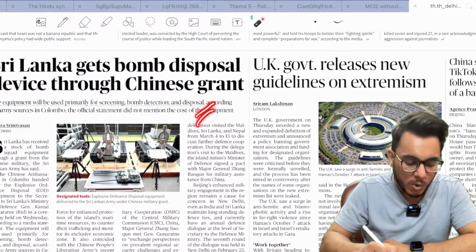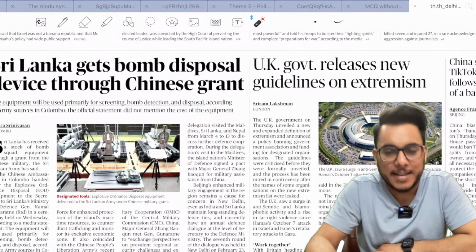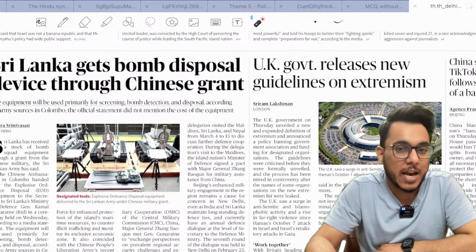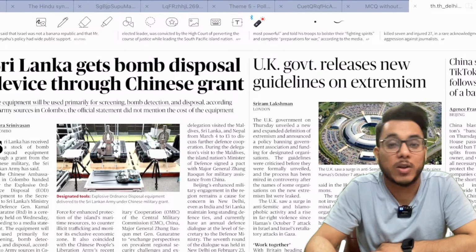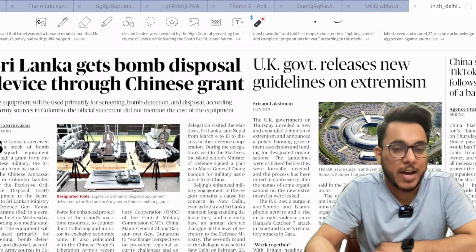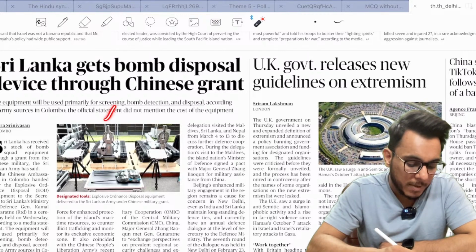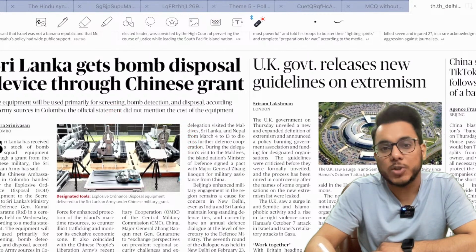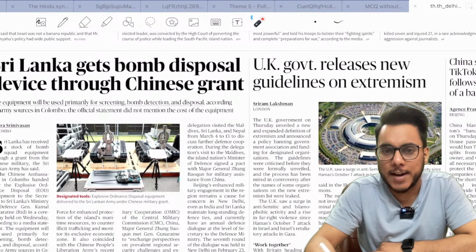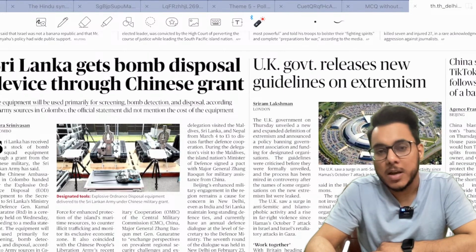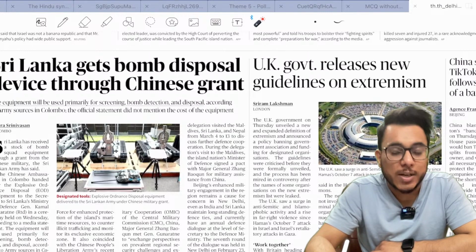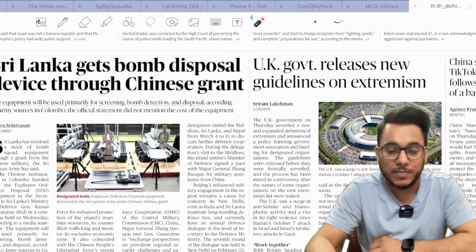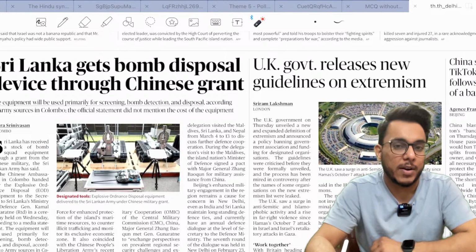Sri Lanka gets a bomb disposal device through a Chinese grant. We have seen that China is investing heavily in Sri Lanka in infrastructure, and other grants for other aspects are also being given by China to Sri Lanka. And here we see that in bomb disposal, China has given the grant to Sri Lanka. Now Sri Lanka's closeness to China is always a concern for India, because we have seen that China has used India's neighbors to increase its clout on India.